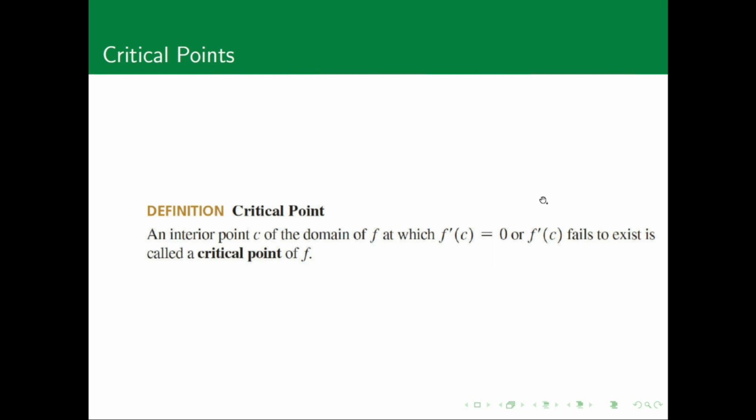A critical point is an interior point of the domain for which f prime of c is going to be 0 or is going to fail to exist. Now, that is interesting because before, in the previous video, we saw that when we had a maximum or a minimum, then immediately the slope of the tangent line was 0 at that maximum or that minimum. What's going to happen, however, is that the converse is not true. And f prime of c can be 0 or even fail to exist without any indication of having a maximum or a minimum.